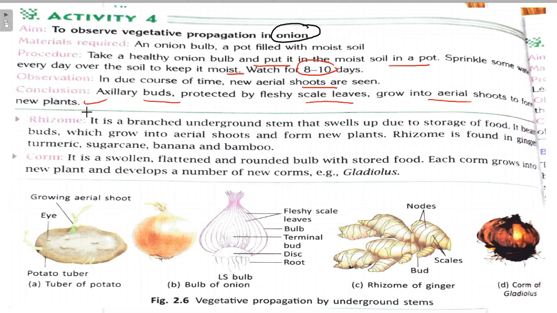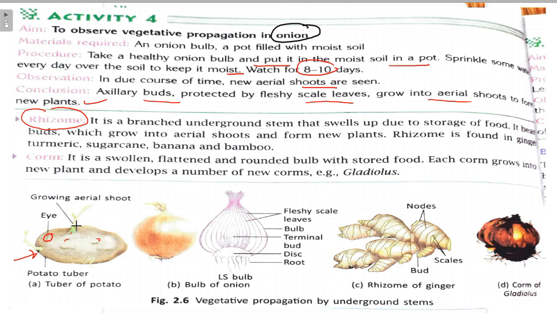Right? So like tuber and like bulb, we also have rhizome. First we will see here the potato tuber is given. It has eyes like this. Right?